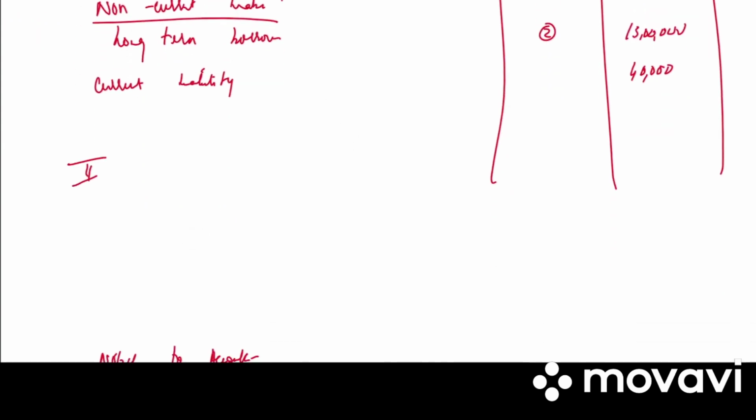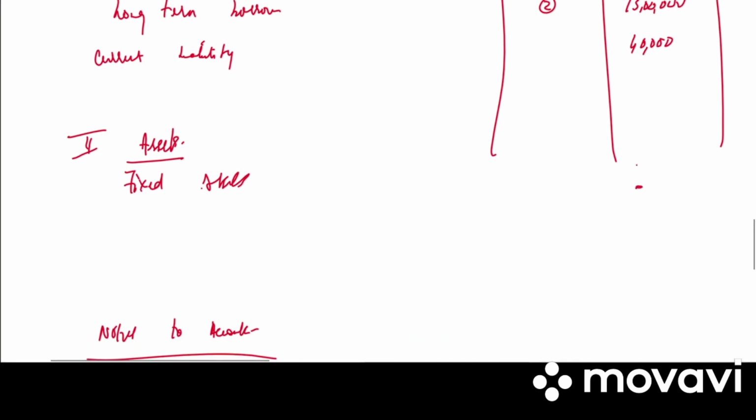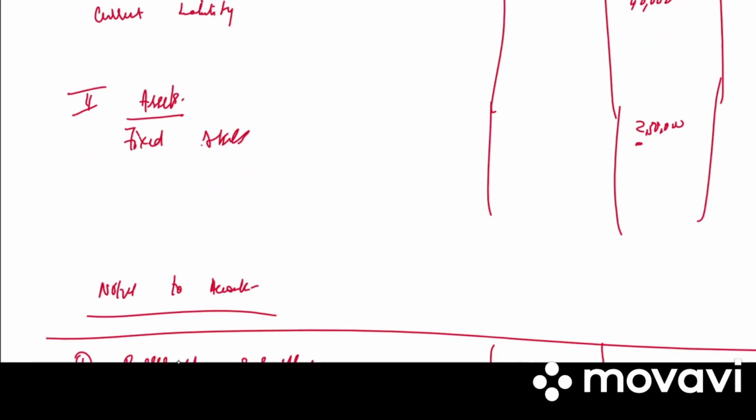Next, second one we have assets. Under assets, fixed assets. How much is the fixed asset? 2,50,000. Clear? So this is how we work out the problems on collateral security.